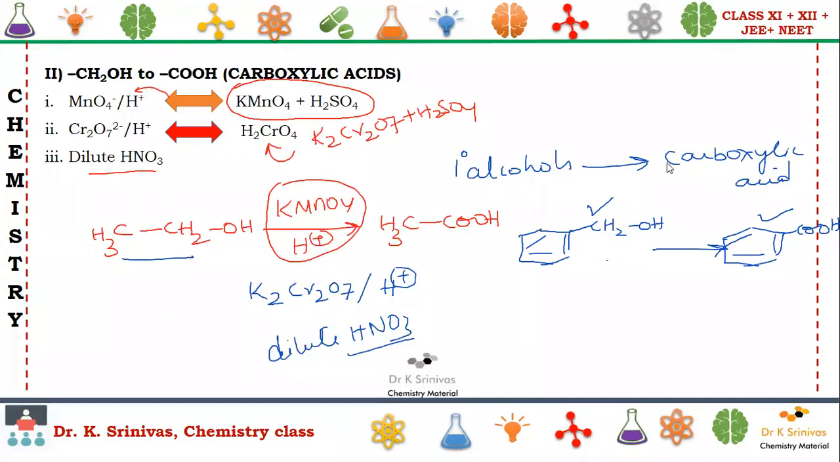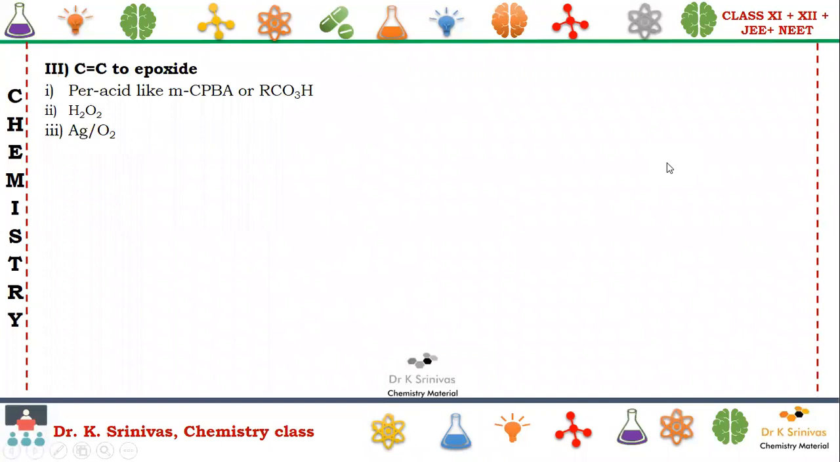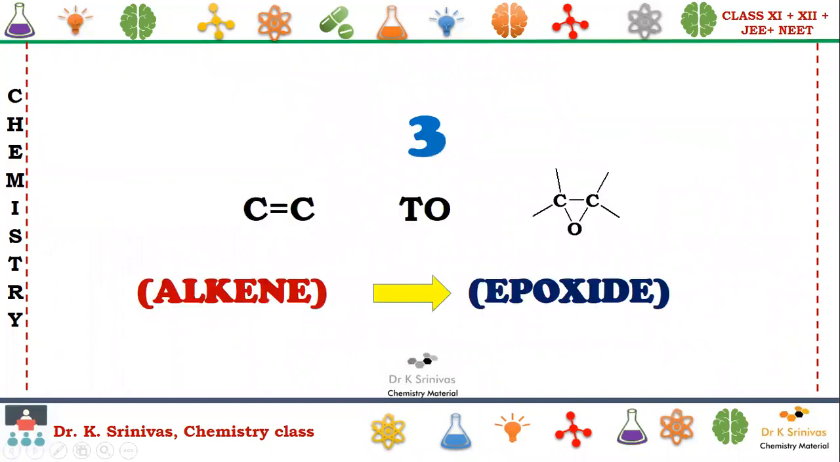Okay. Now I'm going to the third one. What is the third one? Here we are going to convert alkene to the corresponding epoxide. How are we going to convert? We have only limited reagents under this category.